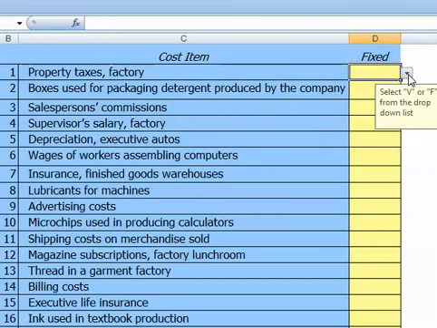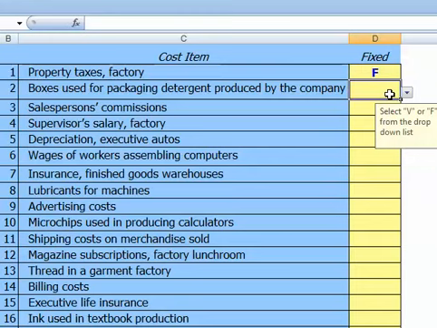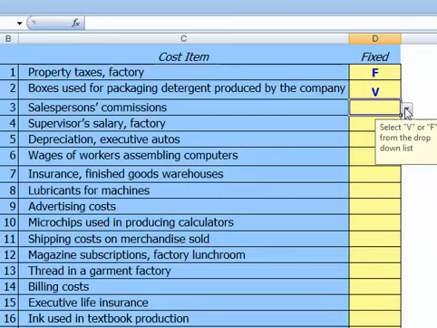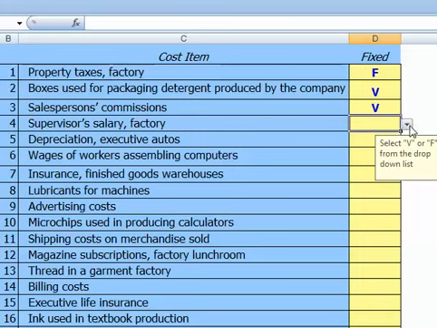Let's consider some examples. Property taxes on our factory are fixed. They don't change with respect to volume of output. Boxes used for packaging detergent produced by the company will be variable. As we increase the amount of detergent we produce, we'll use more boxes. Salesperson's commissions are typically variable. As they sell more, we pay them higher commissions. Our supervisor's salary in the factory is fixed. It doesn't change with respect to levels of output.